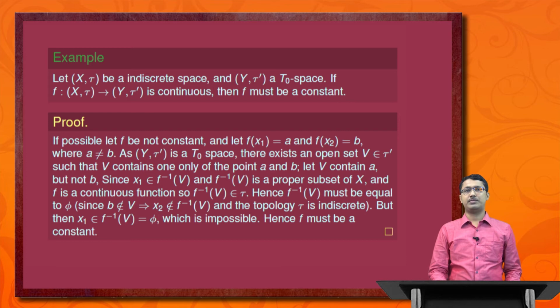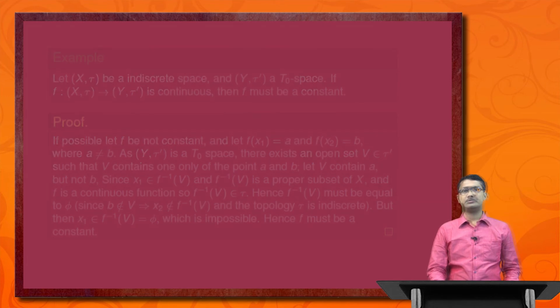Since x1 belongs to f inverse of V, and f inverse of V is a proper subset of X, and f is a continuous function, f inverse of V obviously belongs to tau. Hence, f inverse of V must be equal to phi, since b does not belong to V, that implies x2 does not belong to f inverse of V, and the topology tau is indiscrete. But then x1 belongs to f inverse of V, and this is equal to phi, which is impossible. So f must be a constant function.